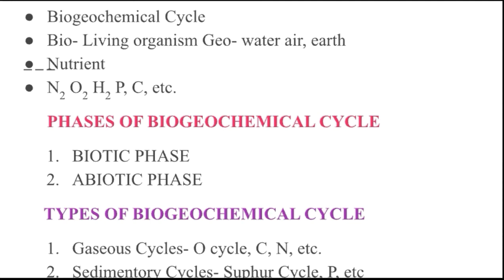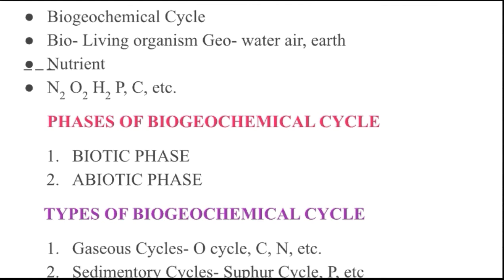For example, the carbon cycle, nitrogen cycle and oxygen cycle are examples of the gaseous cycle. Another is the sedimentary cycle. In the sedimentary cycle, the main and important reservoirs are the soil and rock. For example, the sulfur cycle, phosphorus cycle, etc.